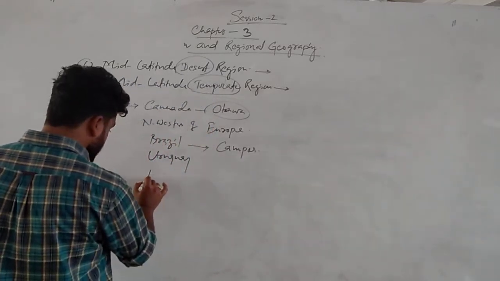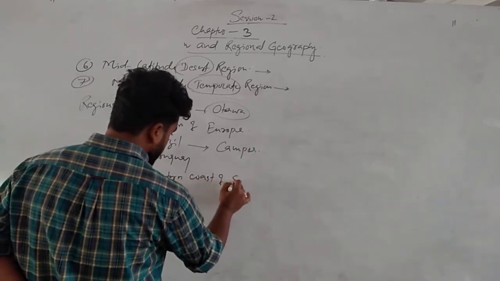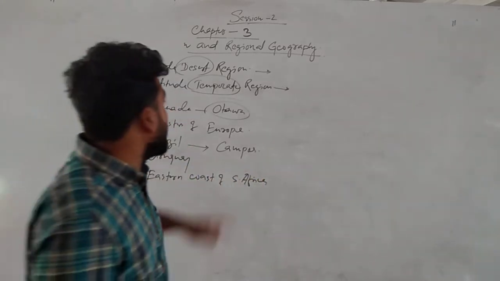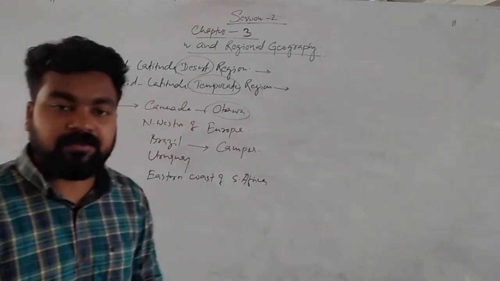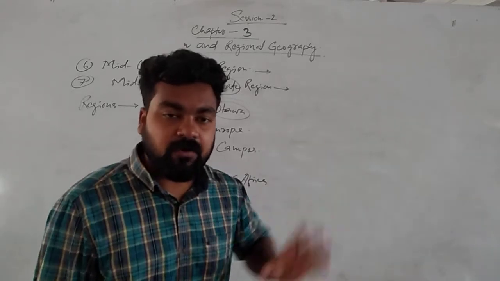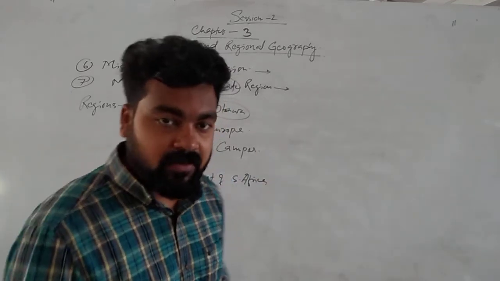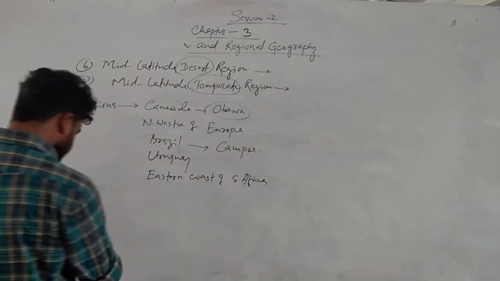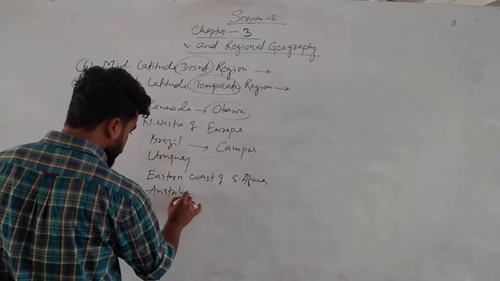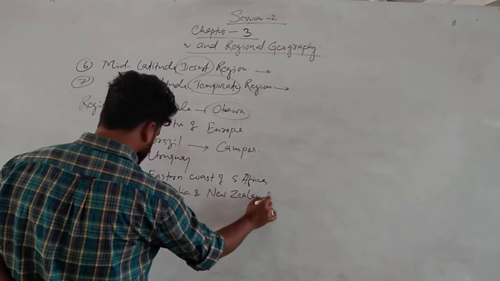Some parts of eastern coast of South Africa. If a question comes, just to give a brief description about mid latitude temperate region, generally we have to write down what are the temperature characteristics, rainfall characteristics, what are the different vegetations found there, what is the lifestyle of the people, and what are the countries generally included in that particular region. Simple. And some part of Australia and New Zealand. Okay.